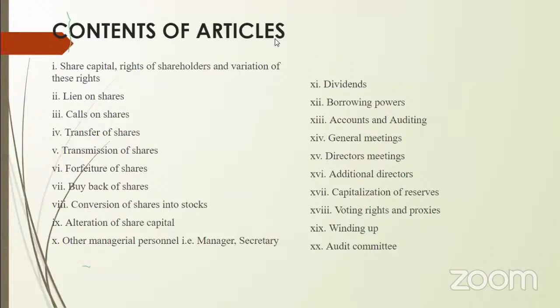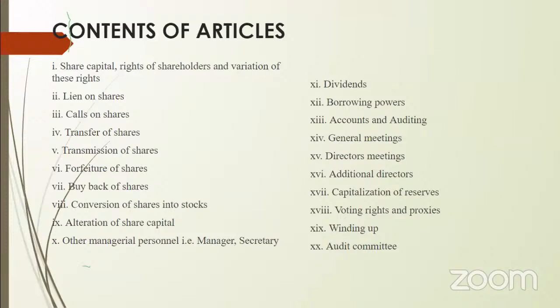All the general meetings. How many general meetings are there? Generally annual general meetings, and the topics they are going to discuss. Directors: who are the directors and what meetings they are going to conduct. Additional directors, if any, their names and addresses. Capitalization of reserves: if a company maintains any reserves, when it can capitalize them, and what rules and regulations are to be followed. Similarly, voting rights of proxies, and winding up, when a company can go for winding up. All these matters relating to the internal management of the business are conducted and discussed in the company.